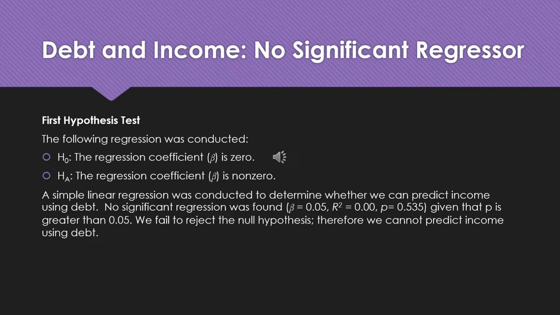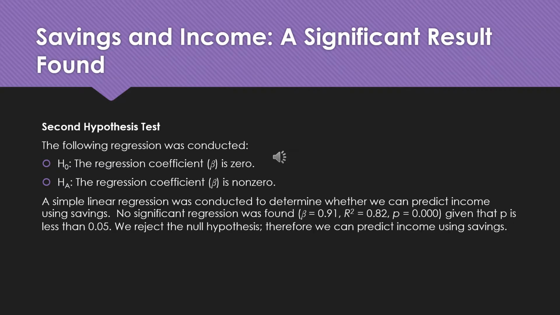Beta 0.05, R square 0.00, p-value 0.535. Given that p is greater than 0.05, we fail to reject the null hypothesis. Therefore, we cannot predict income using debt. Regarding savings and income, a significant result was found.